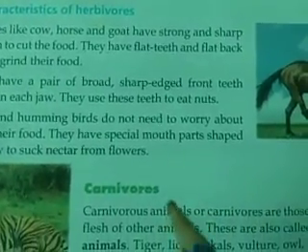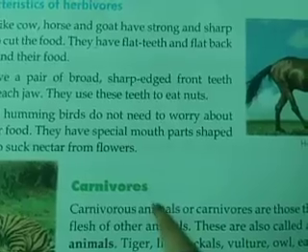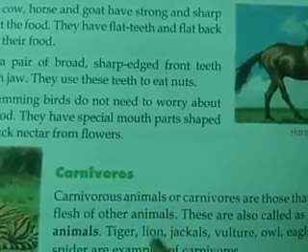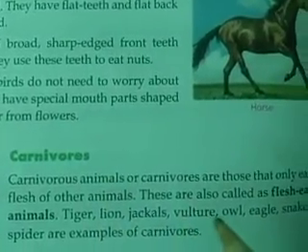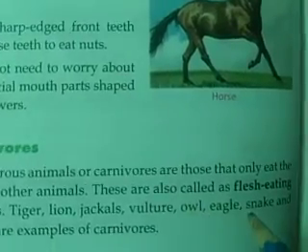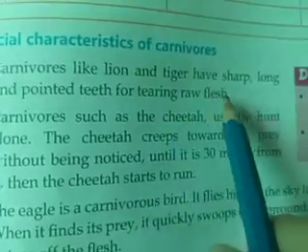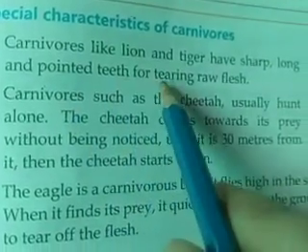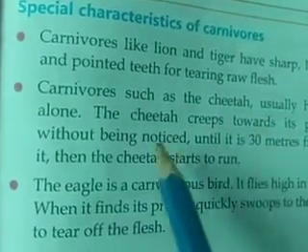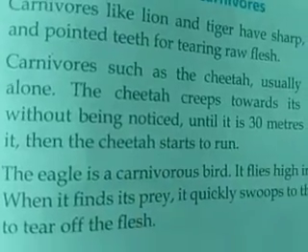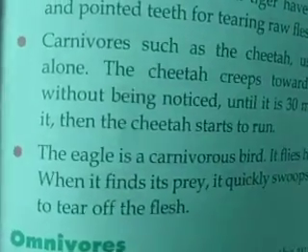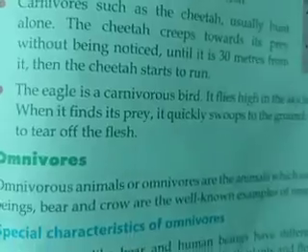Next is carnivores. Carnivores means animals that eat flesh of other animals. Example: tiger, lion, jackal, vulture, owl, eagle, snake and spider. These animals have long and pointed teeth for tearing raw flesh. This type of animals runs very fast to catch their prey.